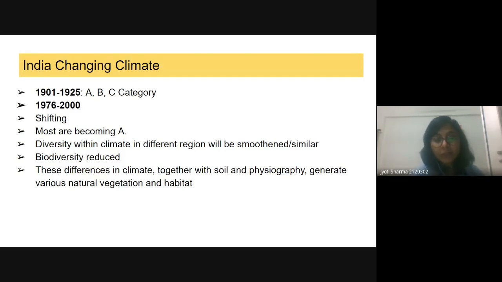And because all of these categories are merging into one category, we can also say that B and C may have different types of creatures, different habitats, and different organisms. So these organisms, or the biodiversity, can go extinct or have to adjust according to the A category. And if they are not adjusting, they will be extinct. Because of that climate change, we are losing so much of our biodiversity from India.